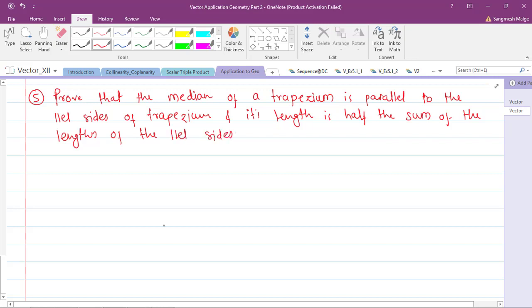This is a very famous property of the trapezium.